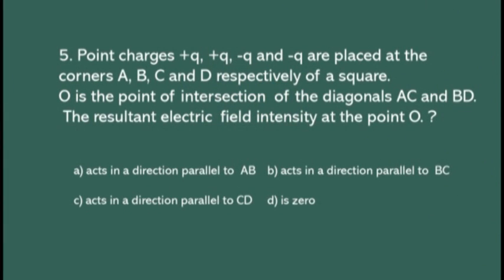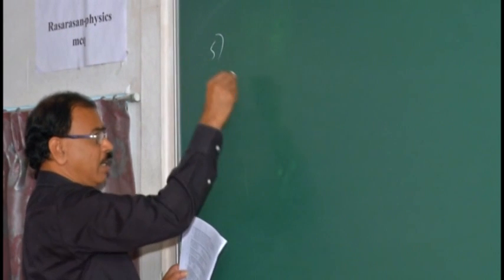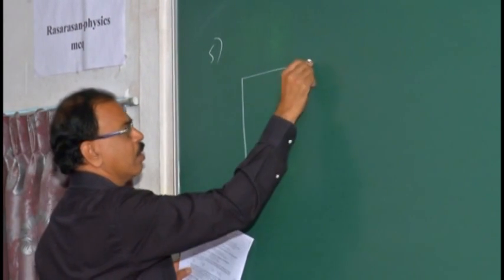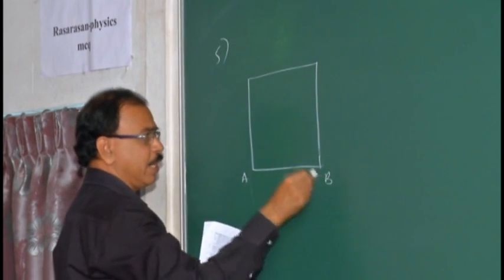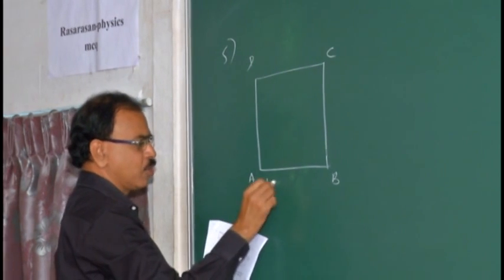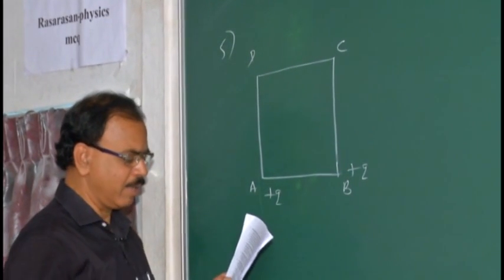Point charges plus Q and minus Q are placed at the corners A, B, C and D respectively of a square. O is the point of intersection of the diagonals AC and BD. The resultant electric field intensity at the point O is dash. Listen, the problem is about 4 point charges placed at the 4 corners of a square. Let this be the square, A, B, C, D, as per the order given in the question.